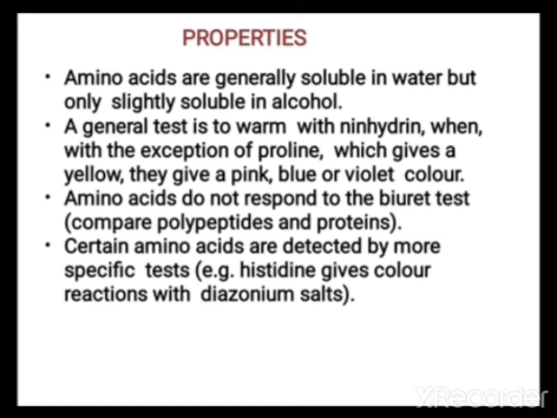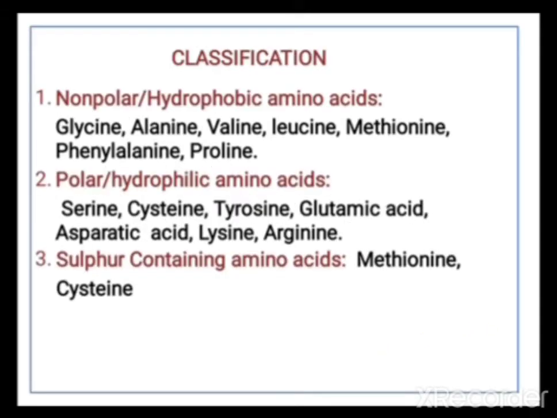Amino acids do not respond to the biuret test. So all of you know biuret test is used as a general test for the identification of protein. So that test is not used for the identification of amino acid. Certain amino acids are detected by more specific tests. For example, histidine gives color reaction with diazonium salts.